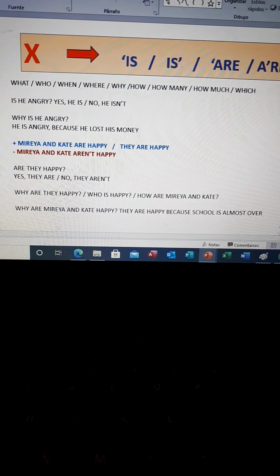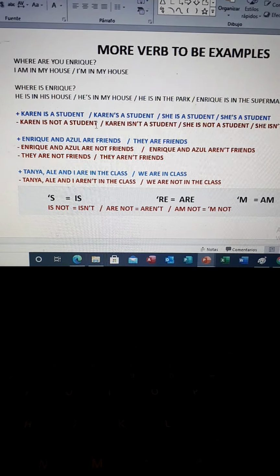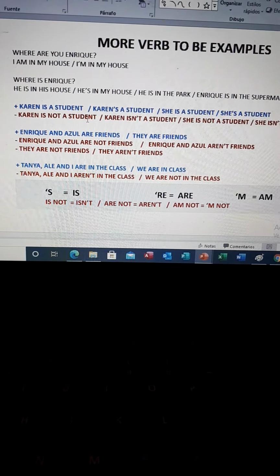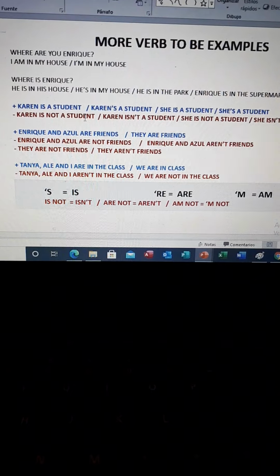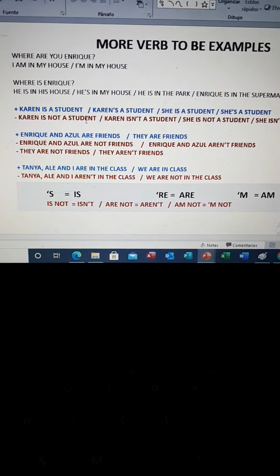Okay, so please review the information, review the examples, okay? And don't forget to make the activities on Unit 1 and 2, okay, with the verb to be. Anyway, if you have questions, please let me know.